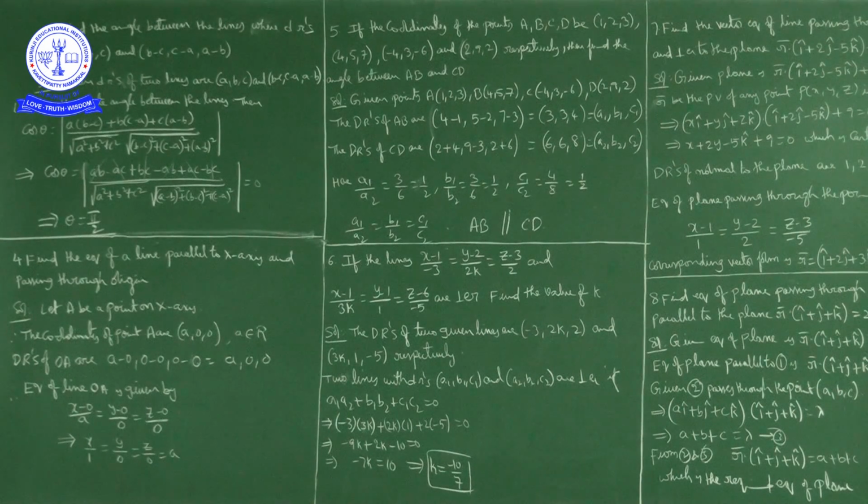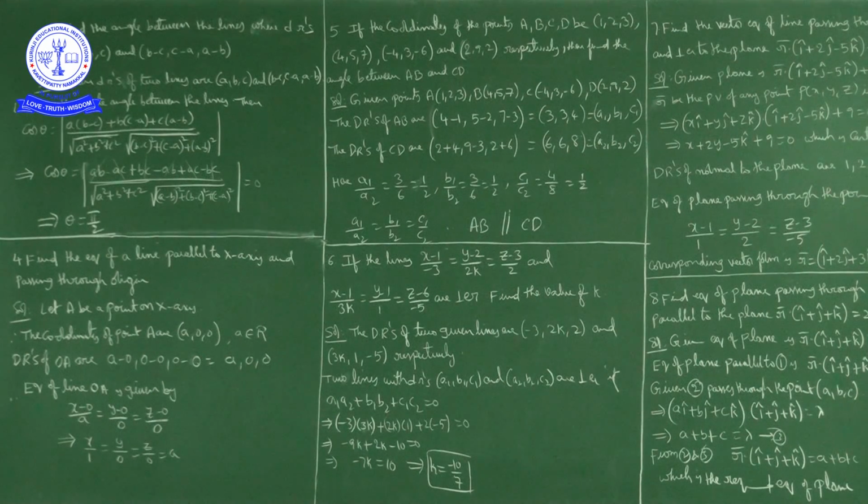Find the angle between AB and CD. So what do we have to find? To find the angle between AB and CD, first of all find the direction ratios of AB and the direction ratios of CD. So what are the points? A(1, 2, 3), B(4, 5, 7), C(-4, 3, -6), D(2, 9, 2).